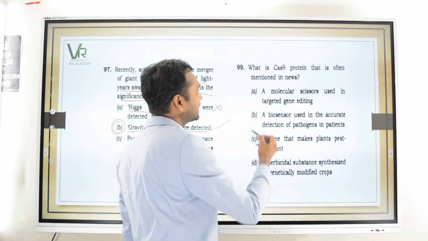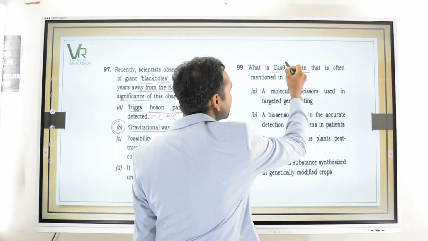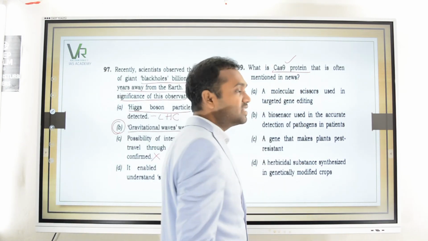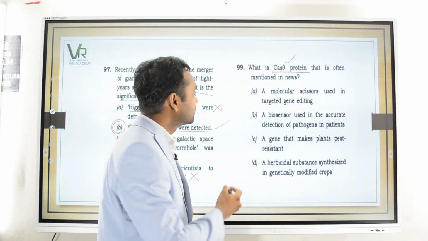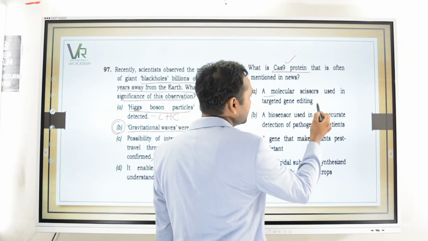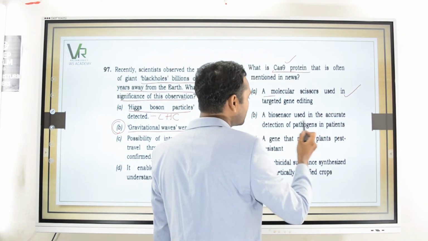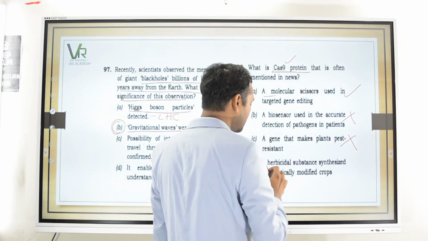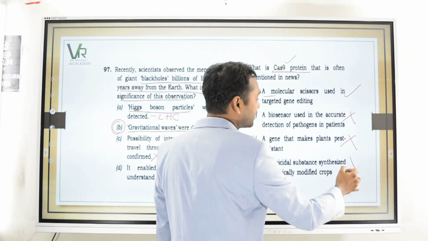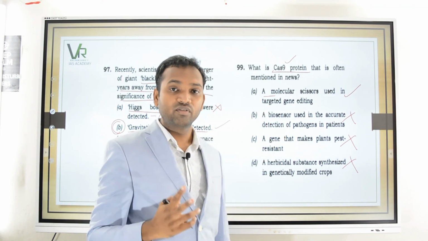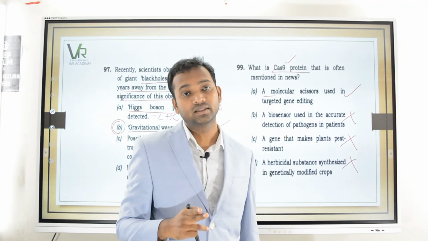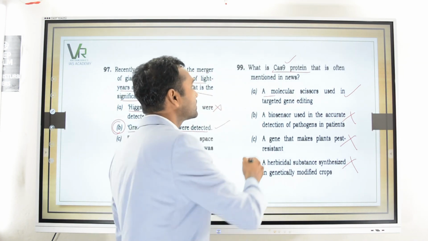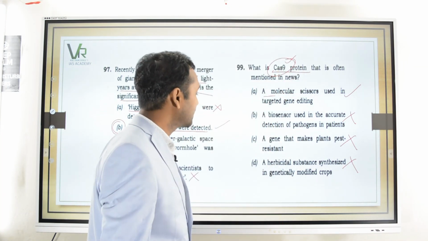Then moving on to the next question, what is Cas9 protein? So this is a topic from biotechnology and genetic engineering. Basically Cas9 is a molecular scissor. You have to understand that. So simply, first one, a molecular scissor used in targeted gene editing. This is correct. A biosensor used in accurate detection of pathogens in patients. Wrong. A gene that makes plant pest resistant. Wrong. A herbicidal substance is synthesized in genetically modified crops. So basically in genetic engineering, when they want to cut the DNA or genetic material and ligate, for cutting, the molecular scissors that is used is Cas9 protein. So this has been asked.